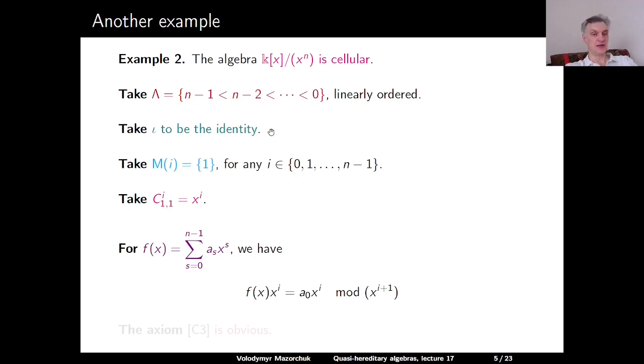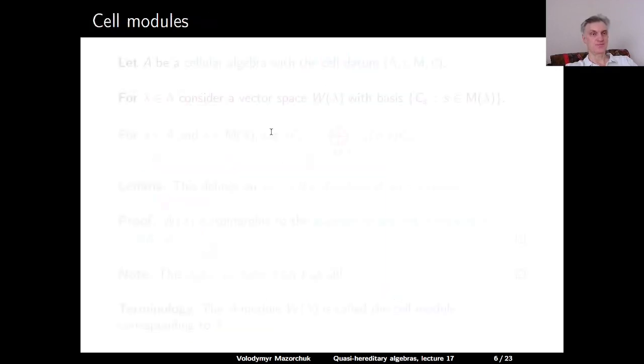And if we multiply this with x to the power i, the outcome will be a0 times x to the power i modulo x to the power i plus 1 and the ideal generated by this element. And this implies that the third axiom is also obviously satisfied. So we have a cellular algebra in this case as well.